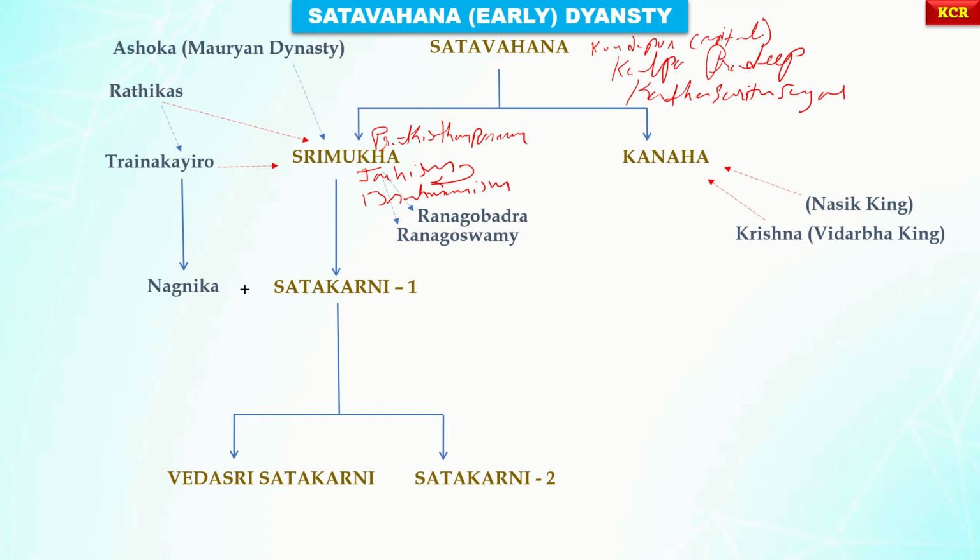And in his period itself, Pushyamitra Sunga rose to power. Who is that Pushyamitra Sunga? He defeated the Mauryan dynasty in North India, who observed Buddhism, and he himself founded the Sunga dynasty with Brahminical hierarchy.